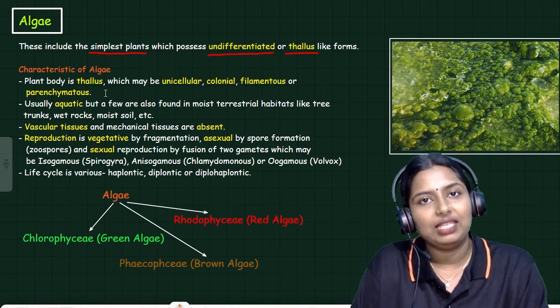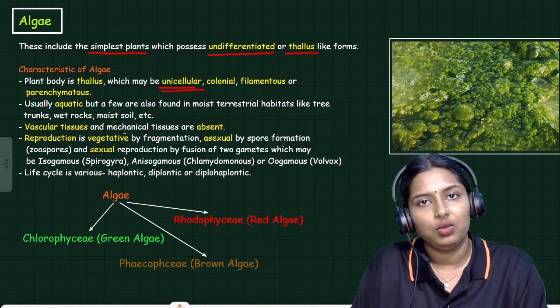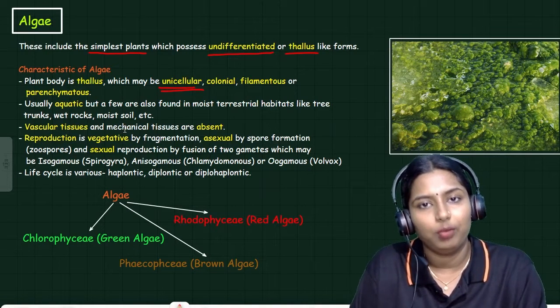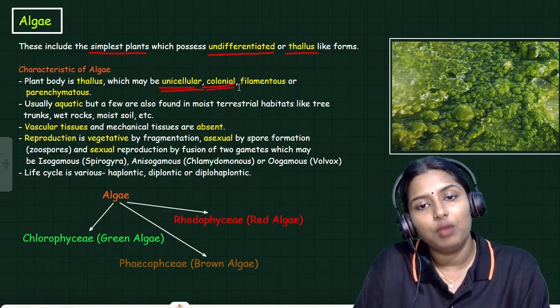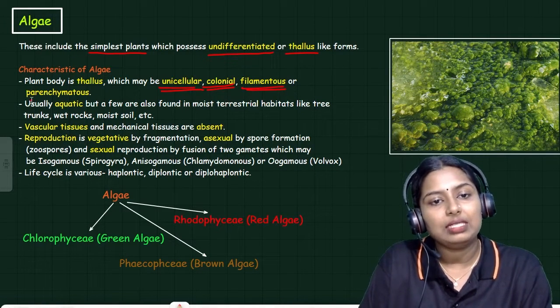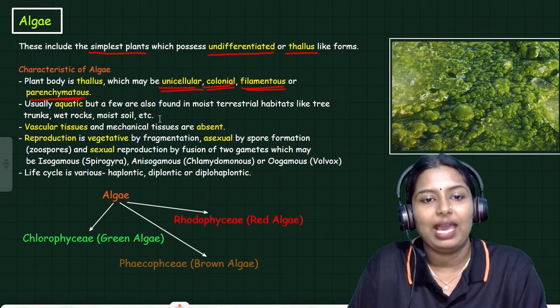The structure of algae is thallus-like and it is unicellular. Most of them are unicellular. Unicellular means only one cell is present in their body, and sometimes they can be seen in colonial forms, filamentous form, and parenchymatous form also. These are the specialities of algae.